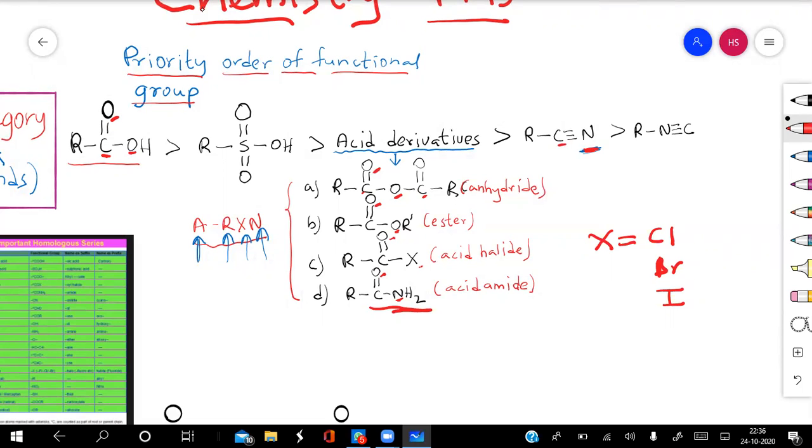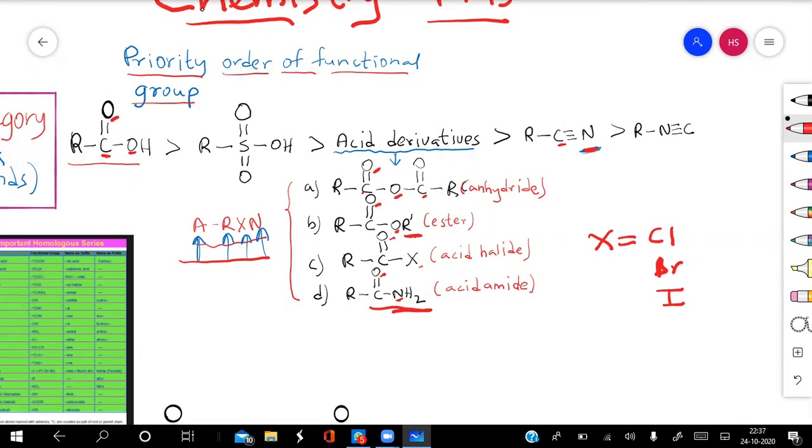But there is one simple trick also. The simple trick is that you have to remember this word ARXN. A stands for anhydride. R stands for ester, because ester is formed by replacing the H of carboxylic acid by an alkyl group. X stands for acid halide, and the N stands for the amide group, because in the amide group nitrogen is present.